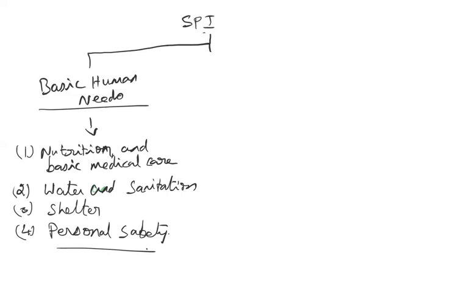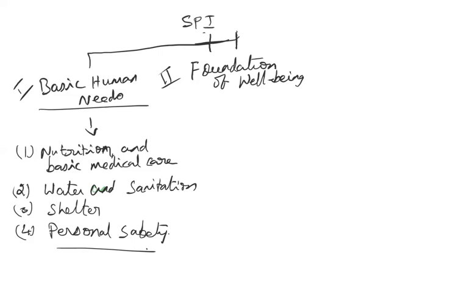Then the next category, the next group is foundation. The second group is foundation of well-being. So, okay, now you are having all these basic needs. Is that enough for a person? No, he has to progress in his life, isn't it? So that is a foundation of well-being. So what are all the requirements for that foundation of well-being?